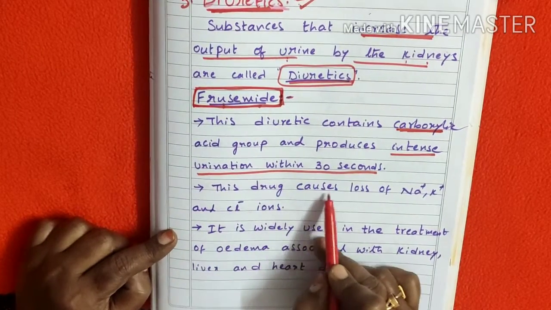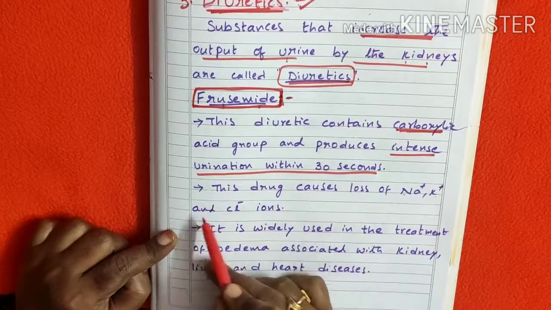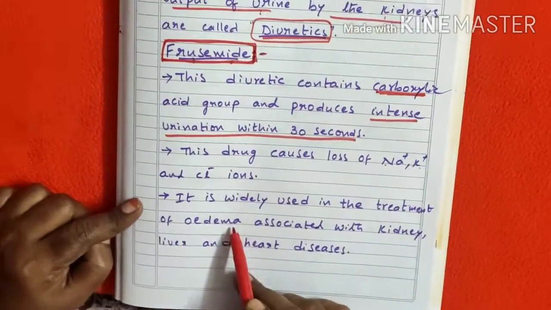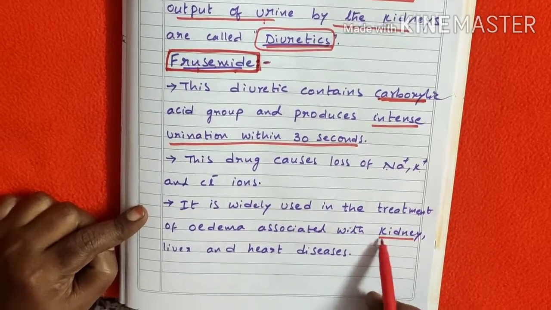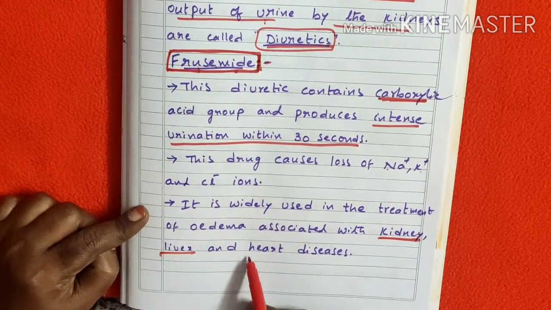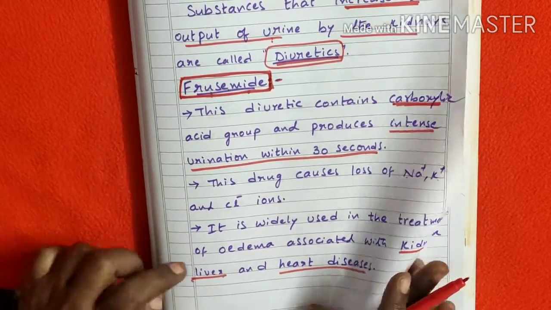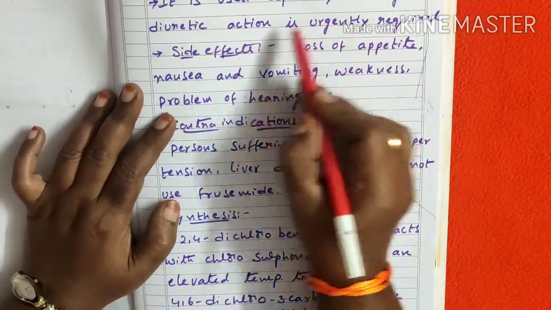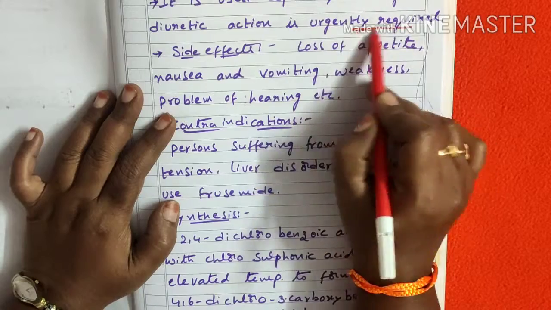So when this drug is given to the patient, it causes intense urination within 30 seconds. This drug causes loss of sodium, potassium and chloride ions. It is widely used in the treatment of edema associated with kidney, liver and heart diseases, especially when greater diuretic action is urgently required.